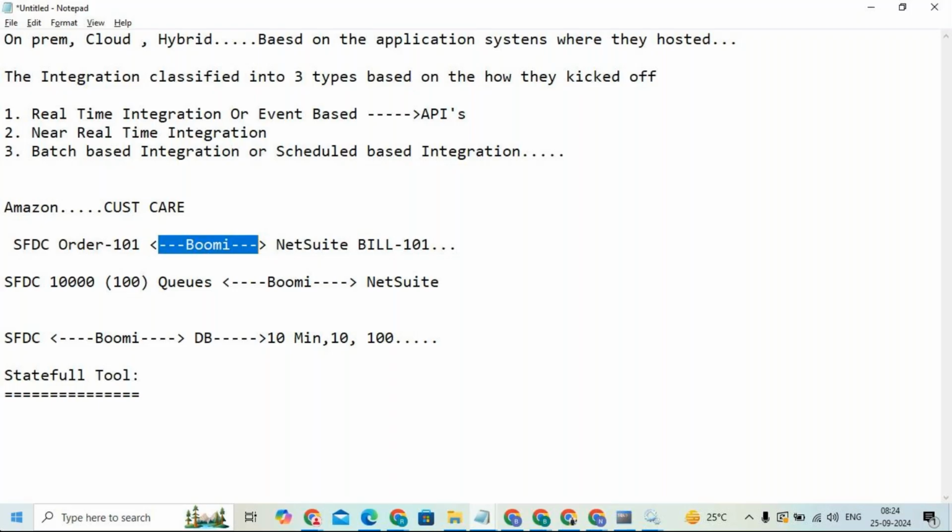If any integration tool, not only Boomi, has the capability to maintain such data, then we will call it a stateful tool.